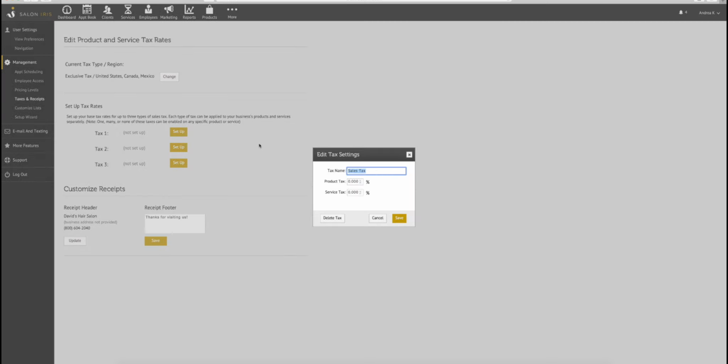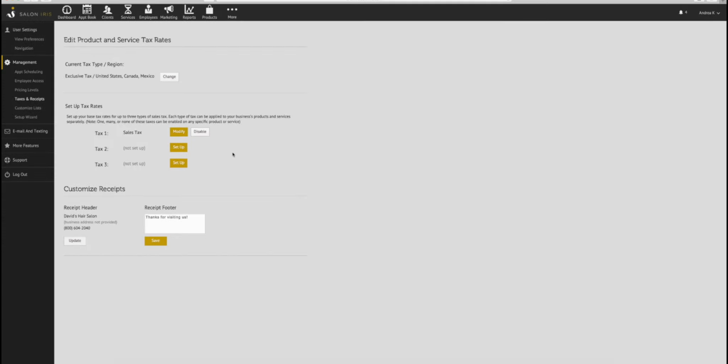In the new pop-up window, we can name the tax whatever is applicable. I'm going to leave mine named Sales Tax. For my region, I need to set a 6% product tax. I'm going to leave the service tax set to 0. Now this is correct for my region, but it may vary for yours. If you have any additional taxes that you need to configure, use tax 2 and 3 to do so.